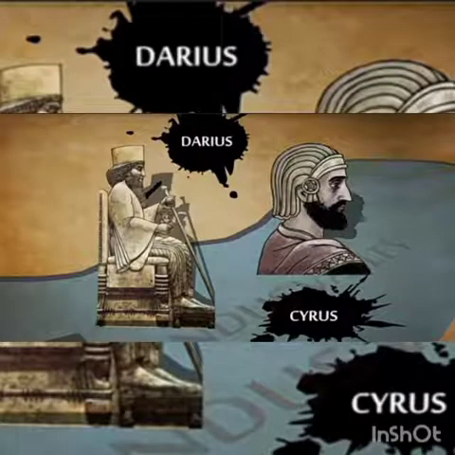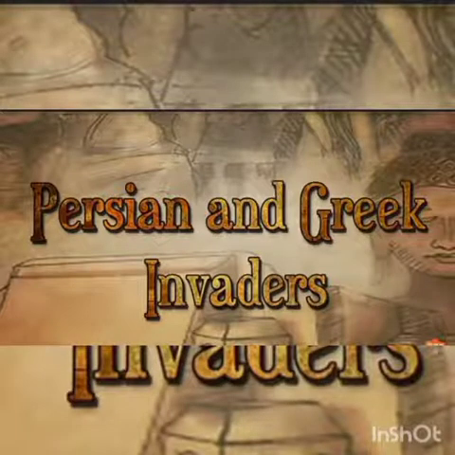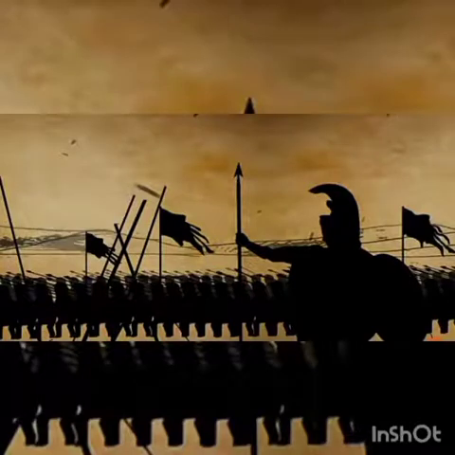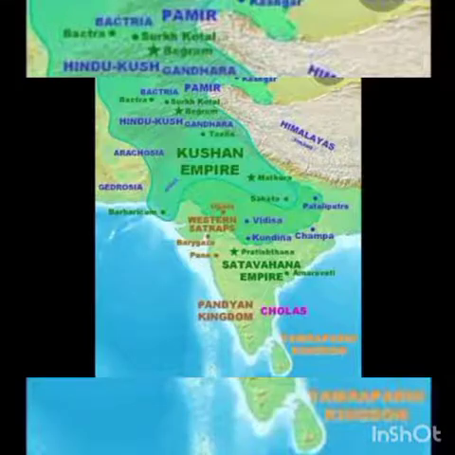Students, as we have discussed in this chapter, the first invaders in the subcontinent were the Persians in the 5th century, then the Greeks under Alexander who defeated the Persians, and then from the east came the Mauryans. The most famous Mauryan ruler was Ashoka. Then come the Kushans. They came from Central Asia. Their most famous ruler was Kanishka.